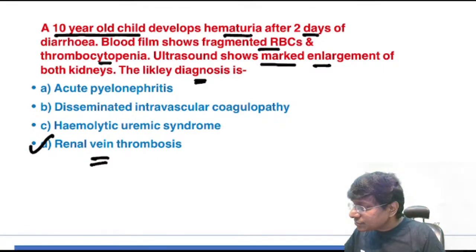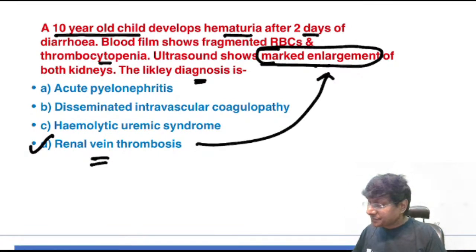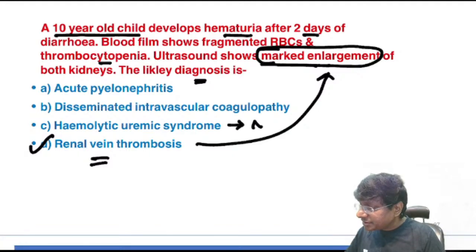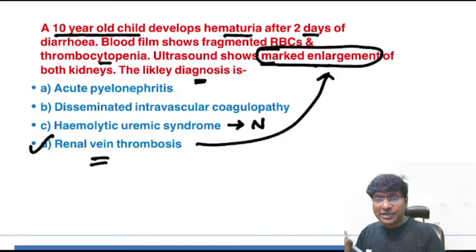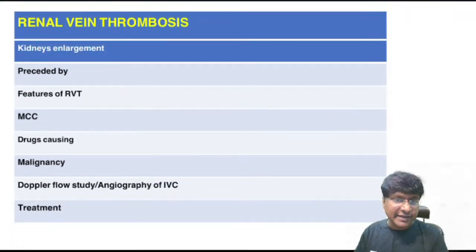Ultrasound shows marked enlargement of both the kidneys. So this point tells you it is renal vein thrombosis, whereas in hemolytic uremic syndrome, you will have normal sized kidneys. So that marked enlargement of both the kidneys is the point which is going in favor of renal vein thrombosis. Okay, right. Now let me quickly recap the renal vein thrombosis.